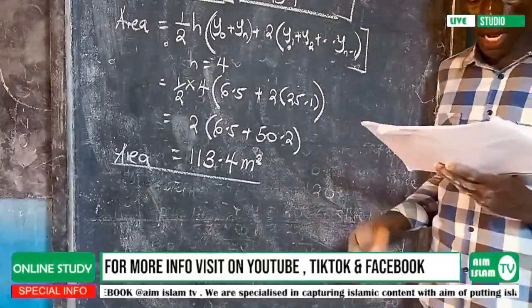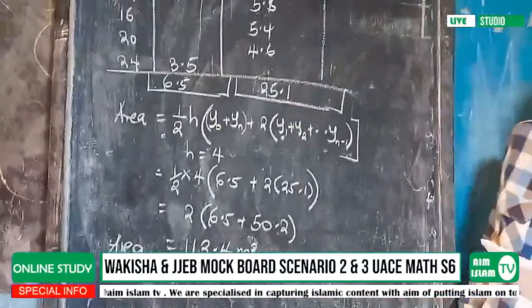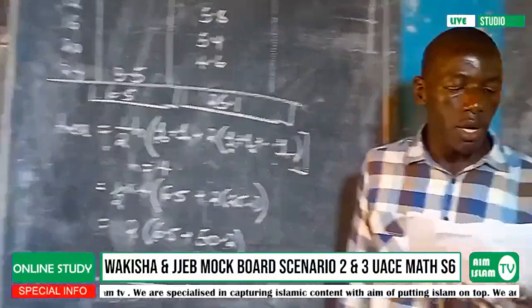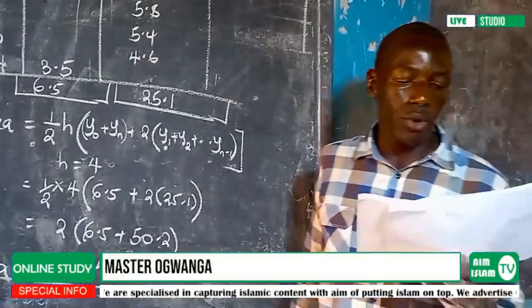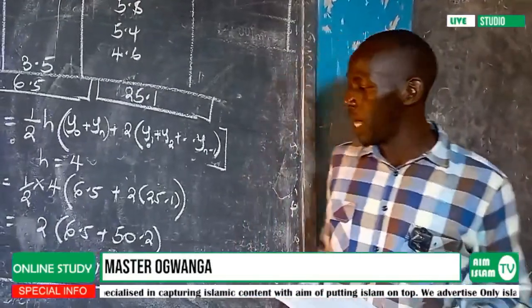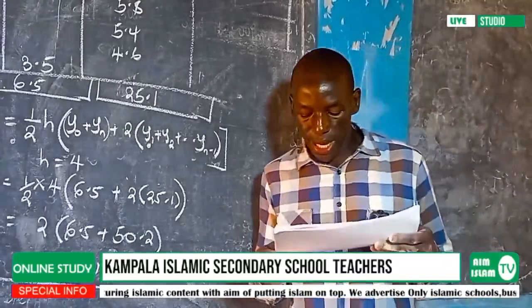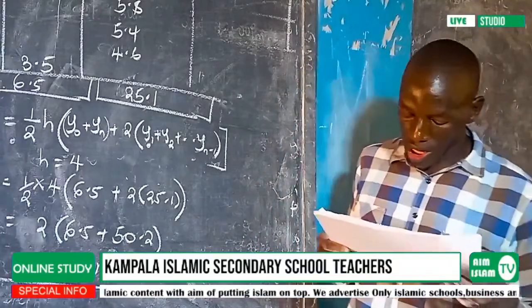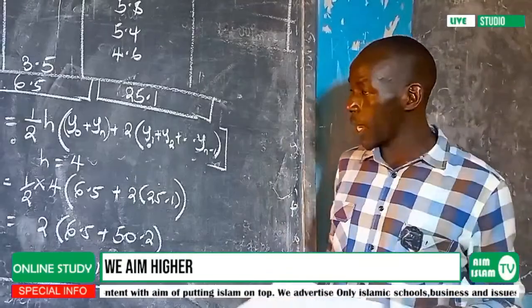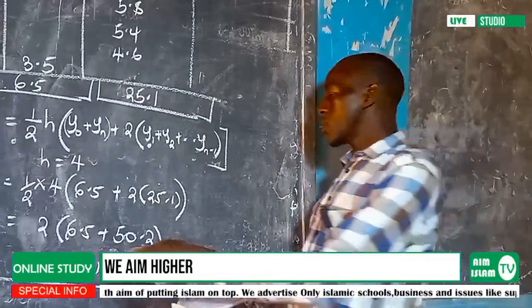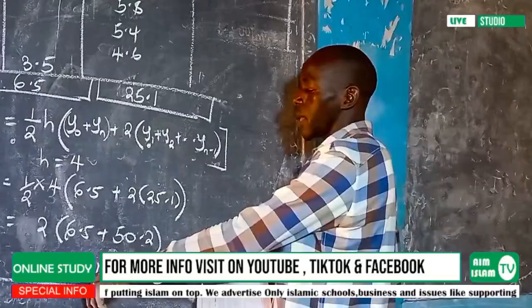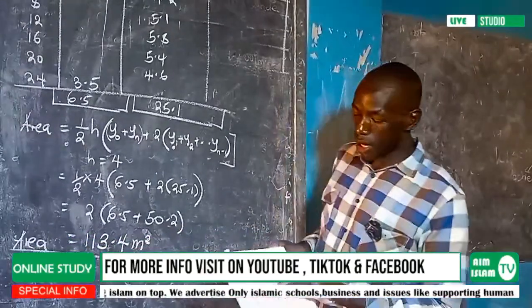So we are going to go back to our conclusion. They have said, based on the engineer's estimation, decide whether Mr. Mukasa would qualify for the PDM. And we looked at it sometime back. We said that for someone to qualify, the surface area should be at least 110. And when you look at this one here, it is at least 110 because it's greater than that value.